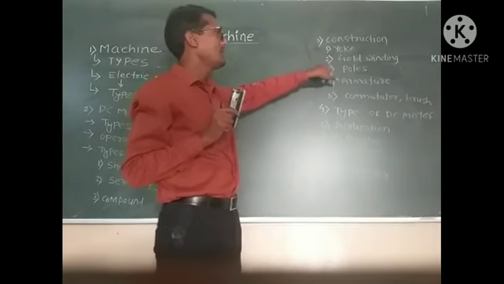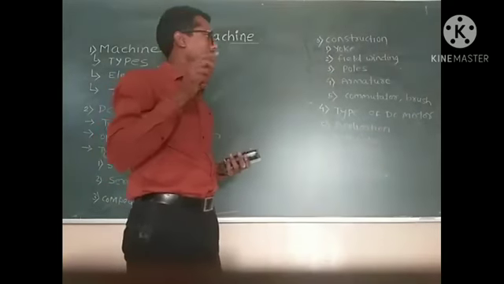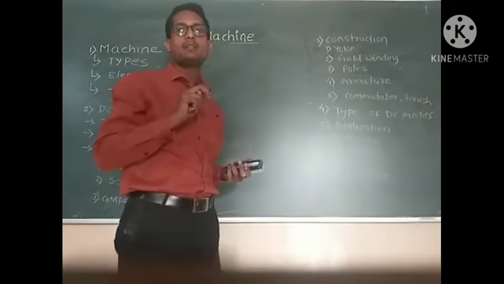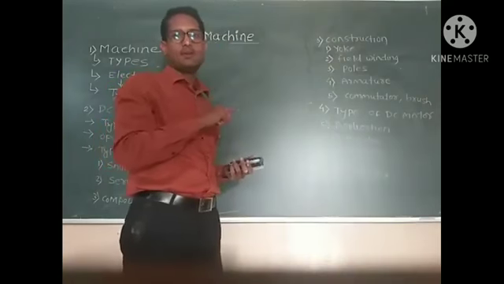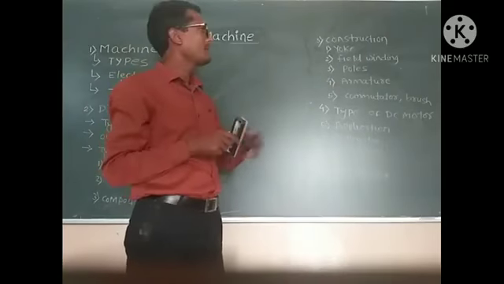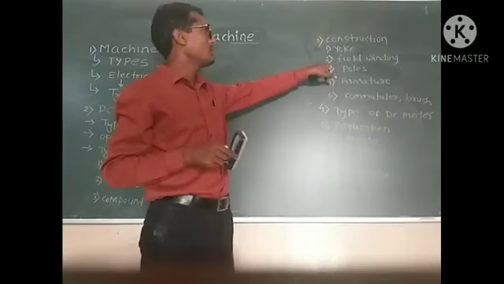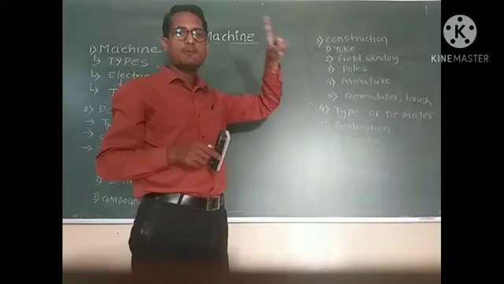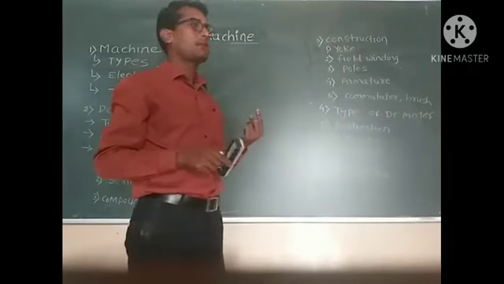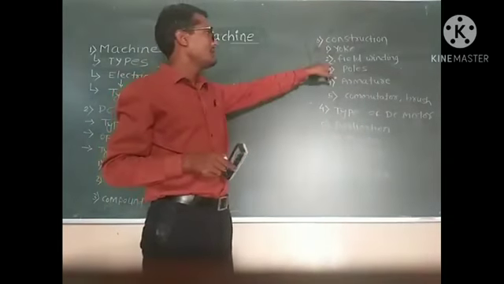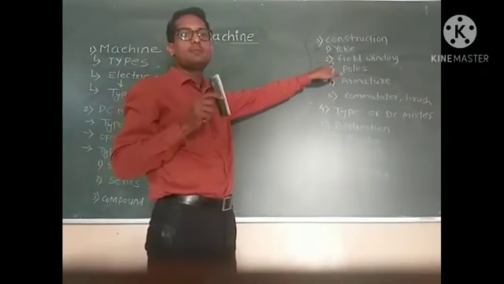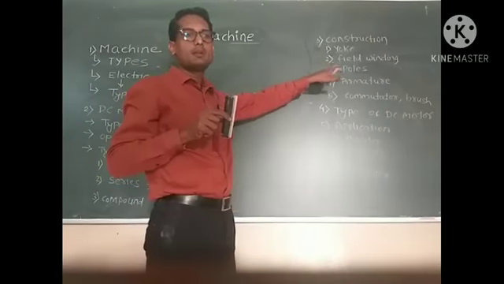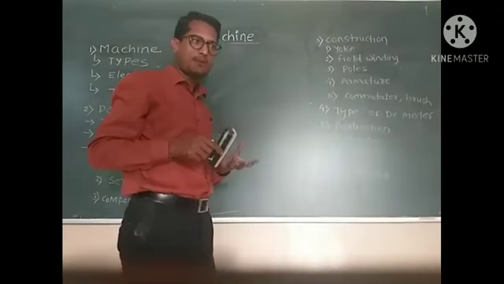After that, field winding. There are 2 types of winding in the DC machine. First is field winding, second is armature winding. The field winding produces the magnetic field outside the armature. That means the role of the field winding is very important to produce the magnetic field.